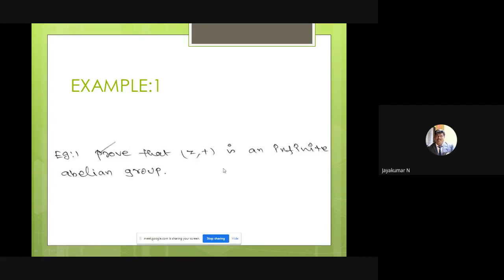Suppose, can we say that (N, +) is an infinite group, or an infinite abelian group? No, because for (N, +) the identity fails, since 0 does not belong to N. So identity fails, and (N, +) is only a semigroup. We can say it is an infinite semigroup, but we cannot say it is an infinite abelian group. So an infinite abelian group means the first 4 conditions of a group, then the commutative property, with addition, and there are infinitely many members of Z.